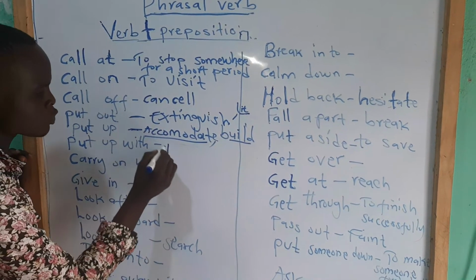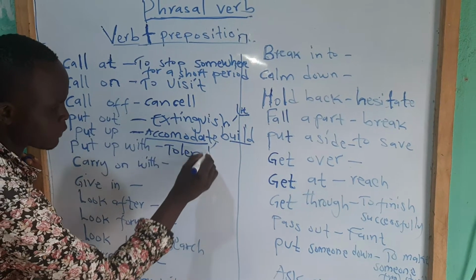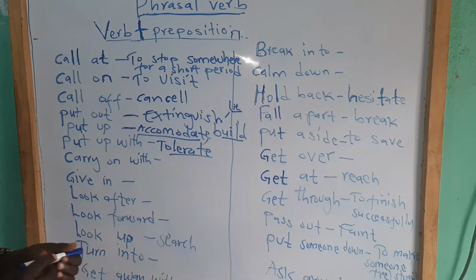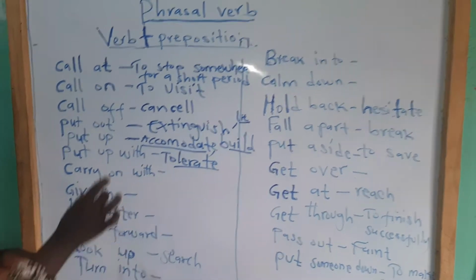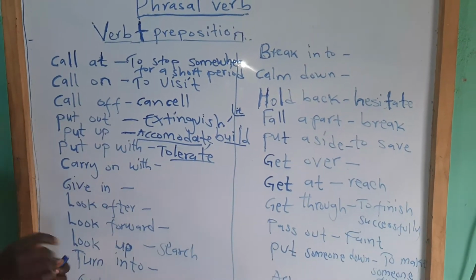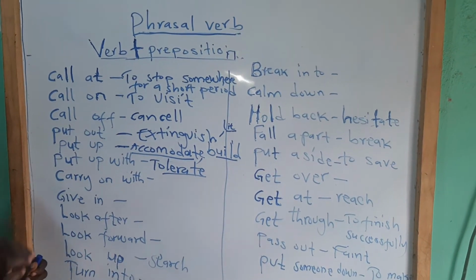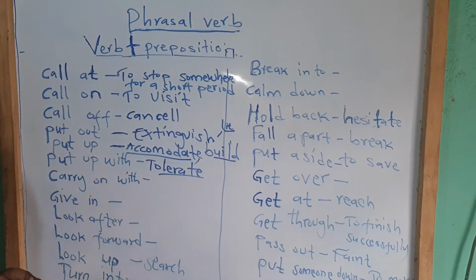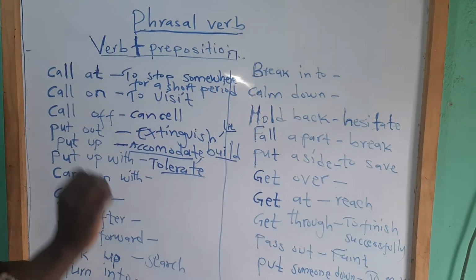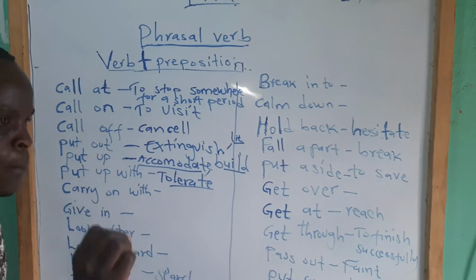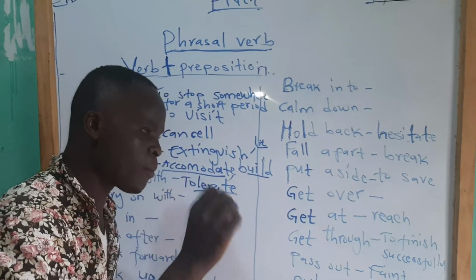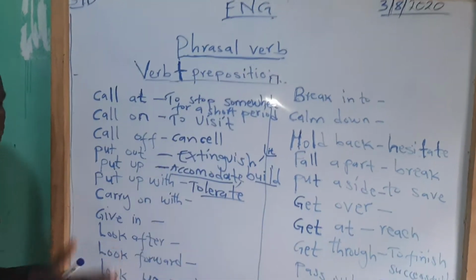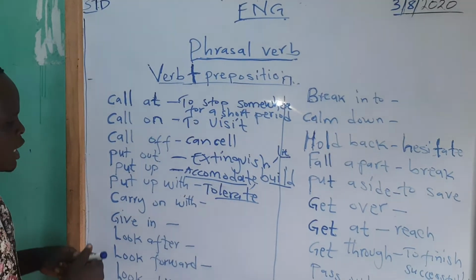Put up with means to tolerate. When you tolerate something, that something is not enjoyable. That's something you put up with. It is not conducive. That thing is very harmful. It is not good for you. But because maybe it is a very harsh climate, it is hot during the day, you say somebody puts up with the hot climate. Like now, there's an outbreak of disease called cholera. People are living today, but they are putting up with it.